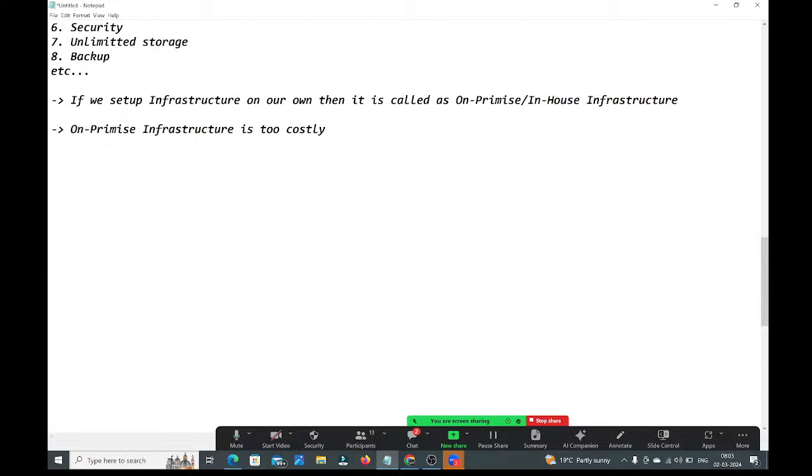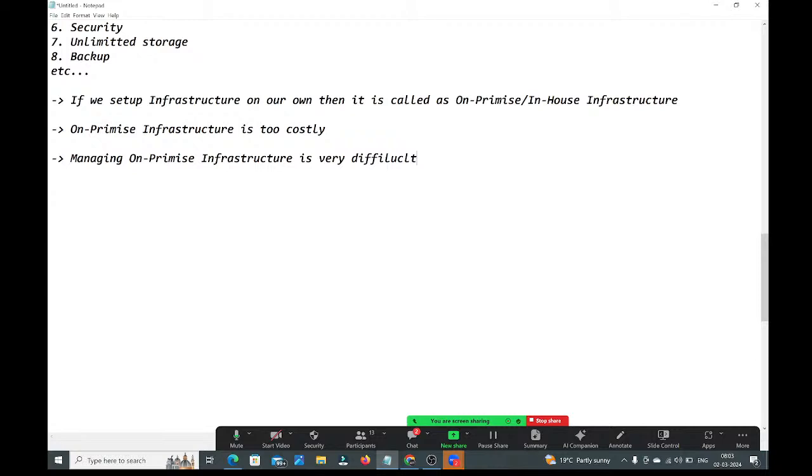Okay, so now observe carefully, guys. Next, managing on-premise infrastructure is very difficult, guys. Managing on-premise infrastructure is very difficult also.